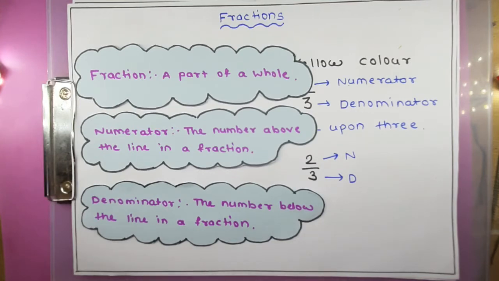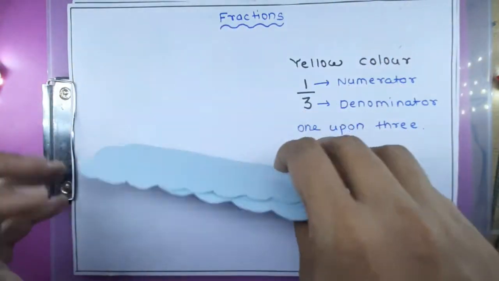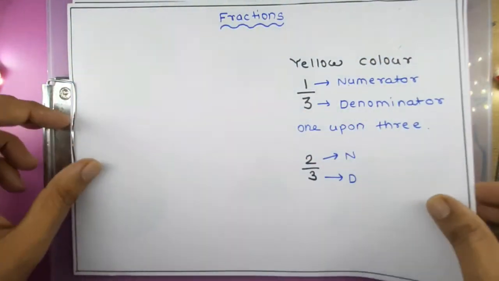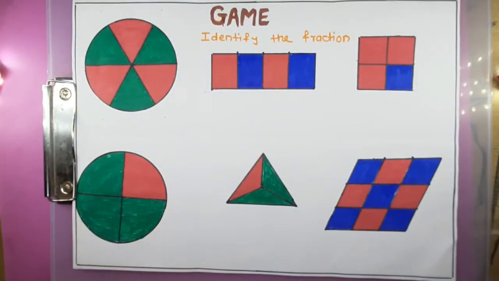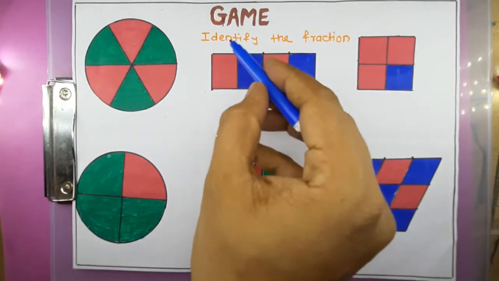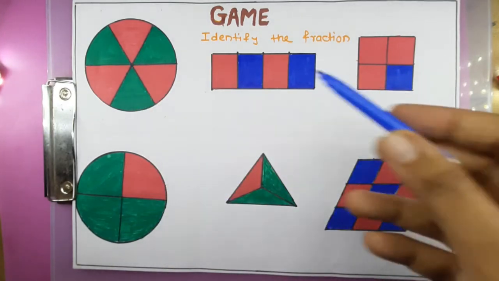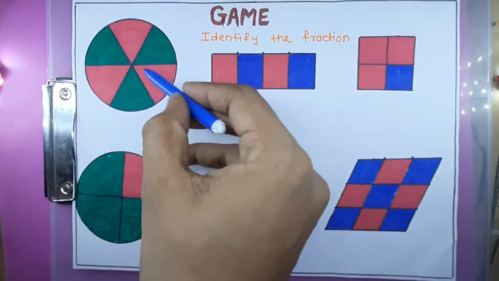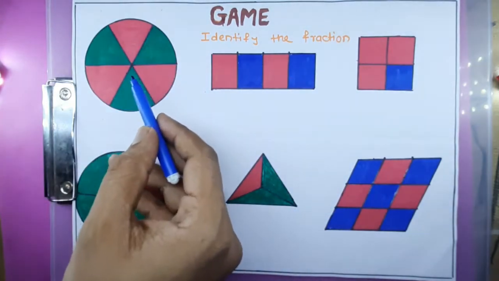So we will move on to a game, that is, how to identify the fraction, and you have to tell me the answer. Now you can see, I will solve one for you, and then you have to try to solve the others. So first, what you have to do here is identify the fraction. In all the shapes, a red part is there, so we will consider only the red part. For the first sum, I will tell you how to solve it.